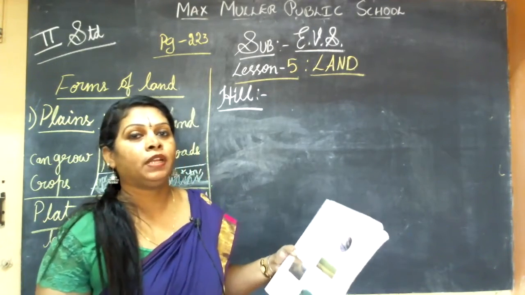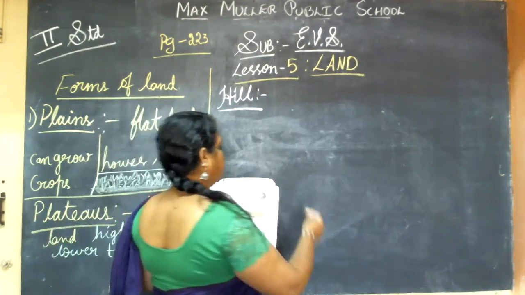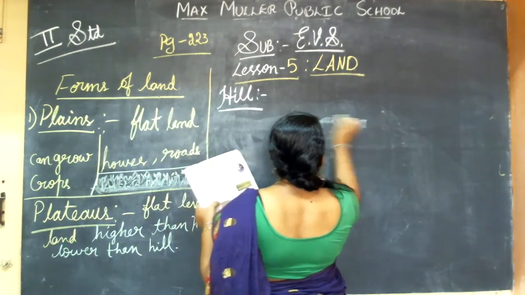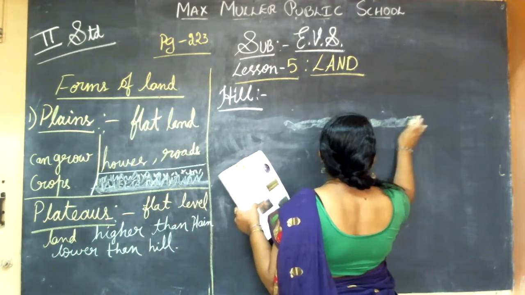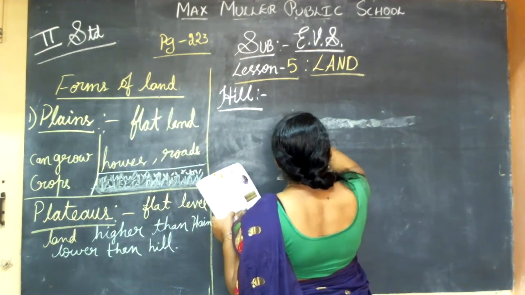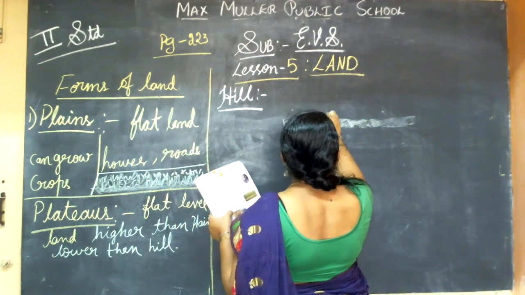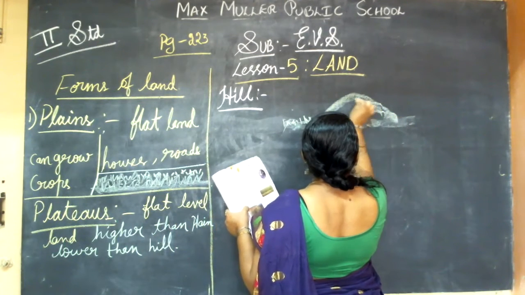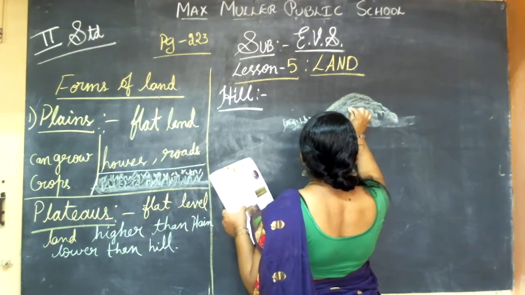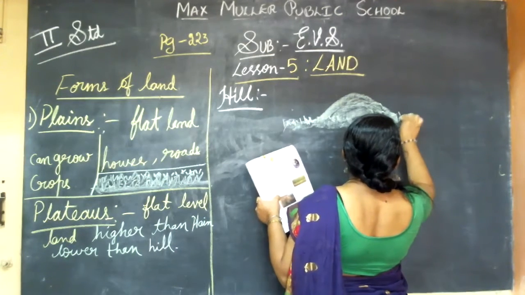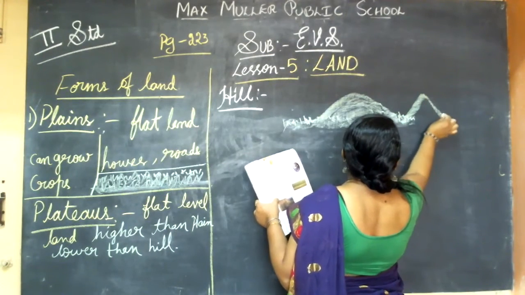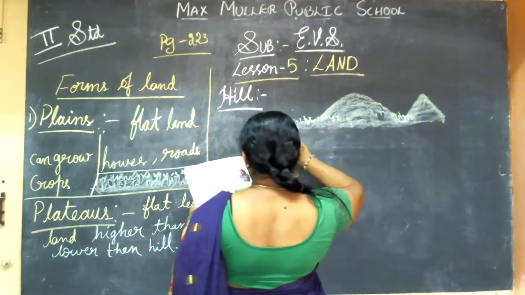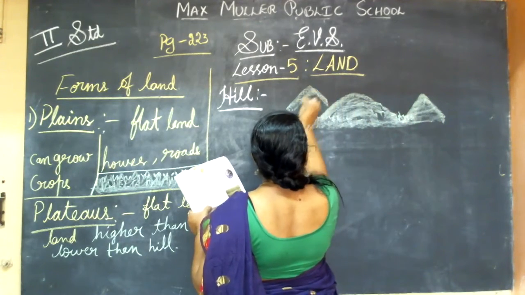Normally you find small grasses like this. Then suddenly some part rises like this. Again it will be normal, and again it rises above the normal level.